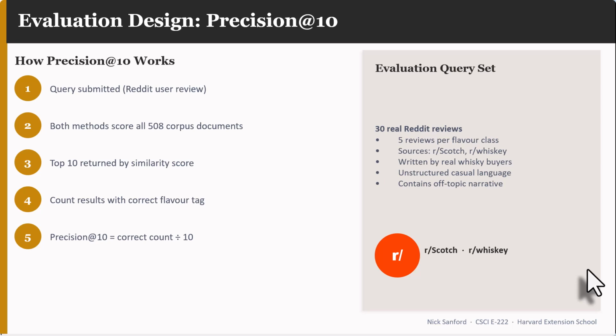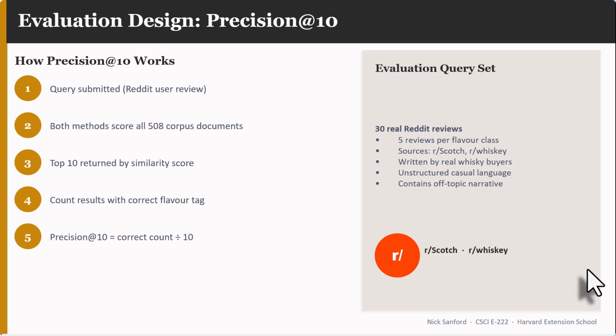embed both the corpus documents and our Reddit reviews into vector spaces, and we do a cosine similarity, which is going to be a dot product in this case, and we get a score for all 508 of the corpus documents. So in each case, we'll take the 10 best scores, either from the TF-IDF or from the semantic model, and then we will look at the flavor classes that are in those corpus documents, and we'll compare that to the flavor class that was in the Reddit review.